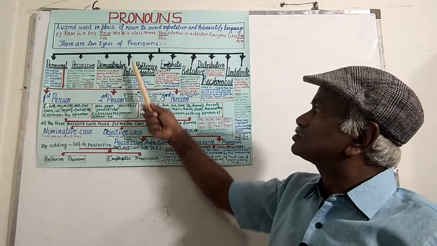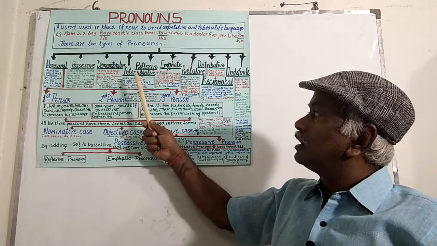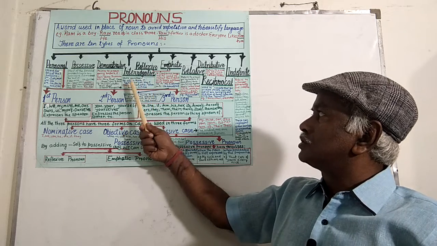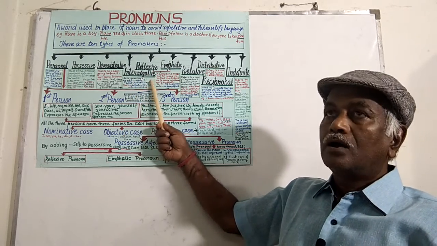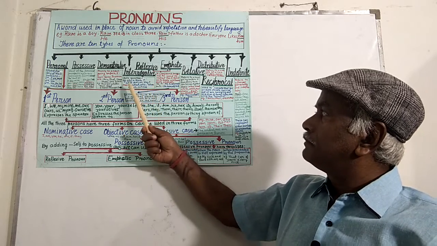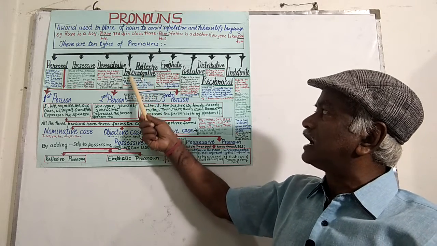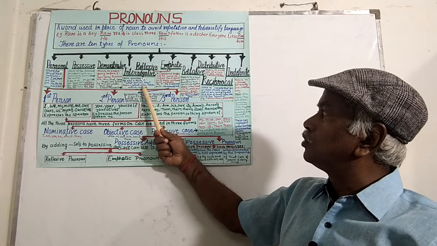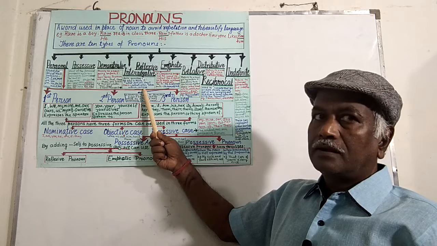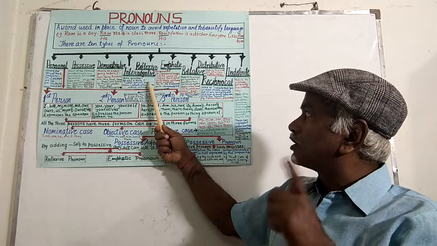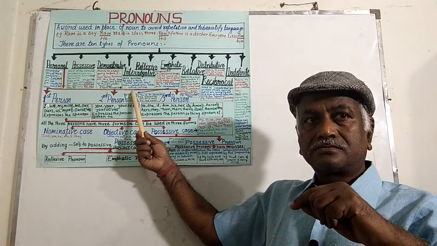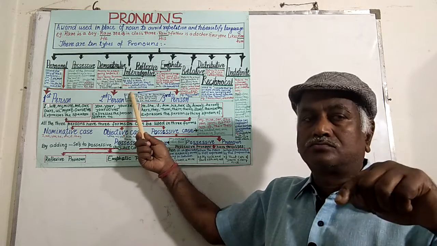Next comes interrogative pronouns. These pronouns ask questions. Who is there? Who is standing at the door? What did you say? The main pronouns of this type are what, who, whom, which, whose. For interrogative pronouns, we have to remember what a pronoun is: it replaces a noun.